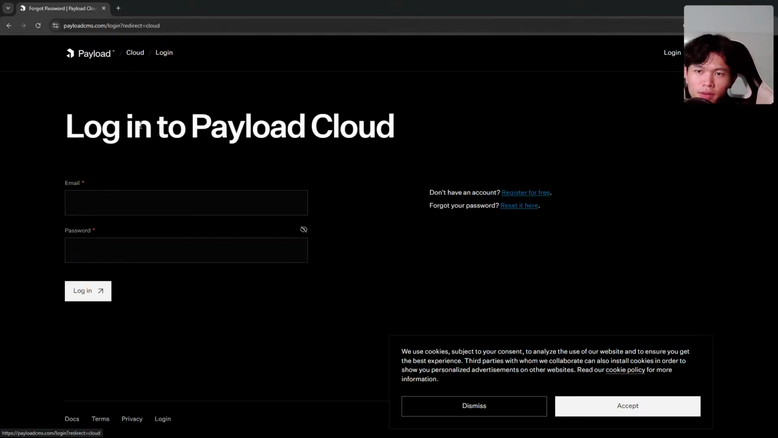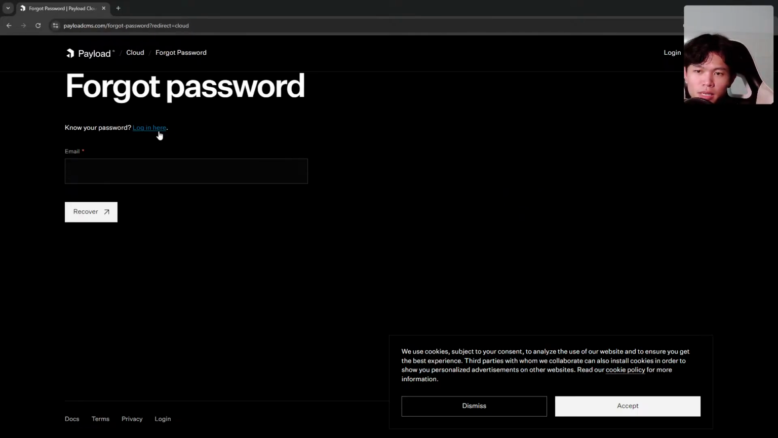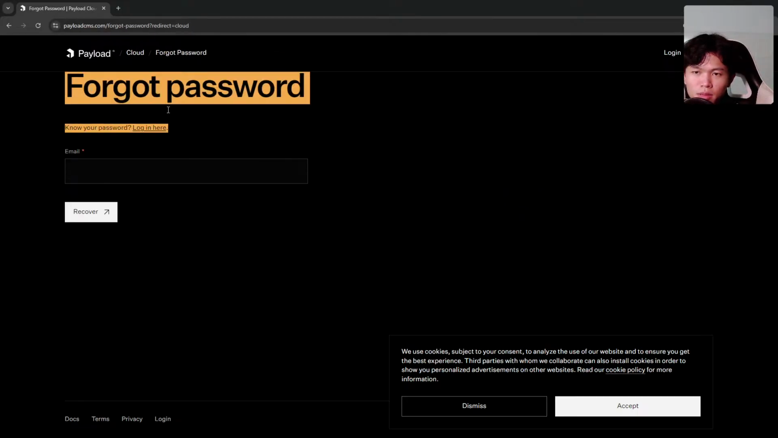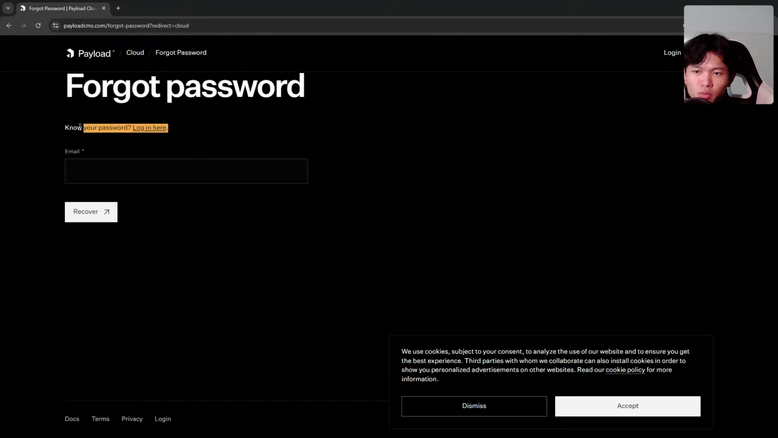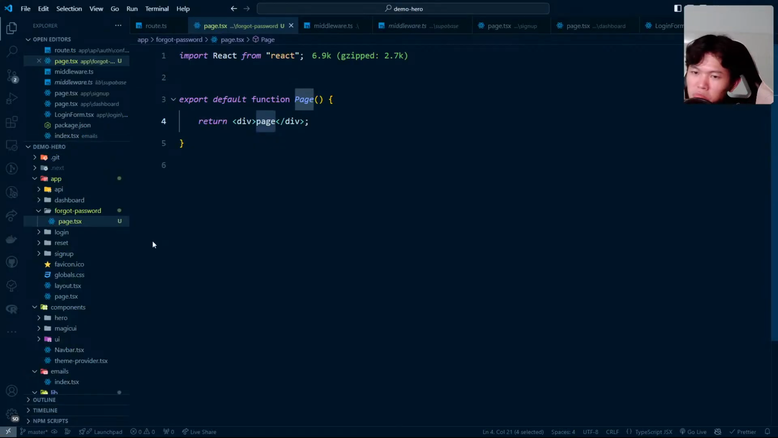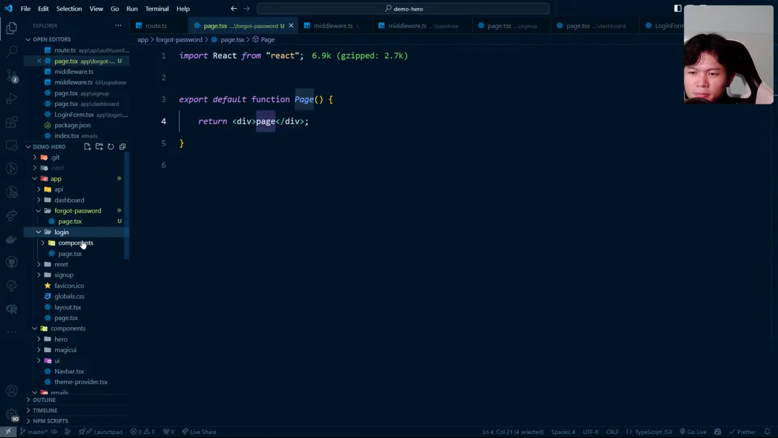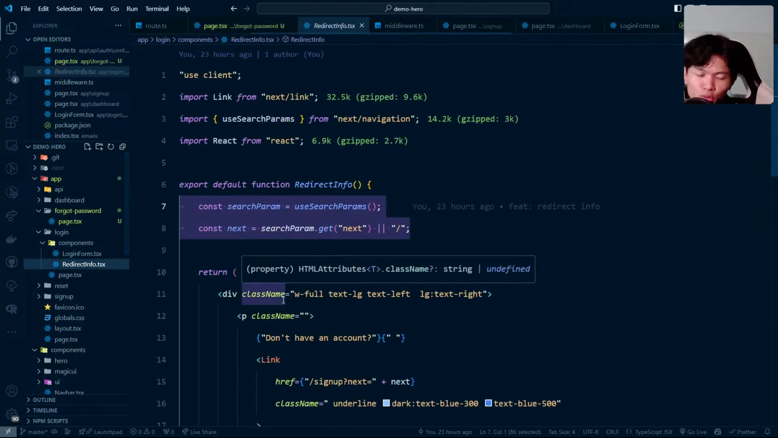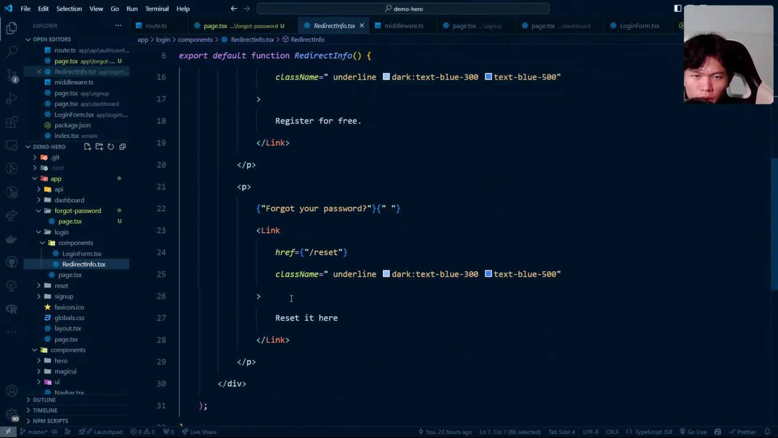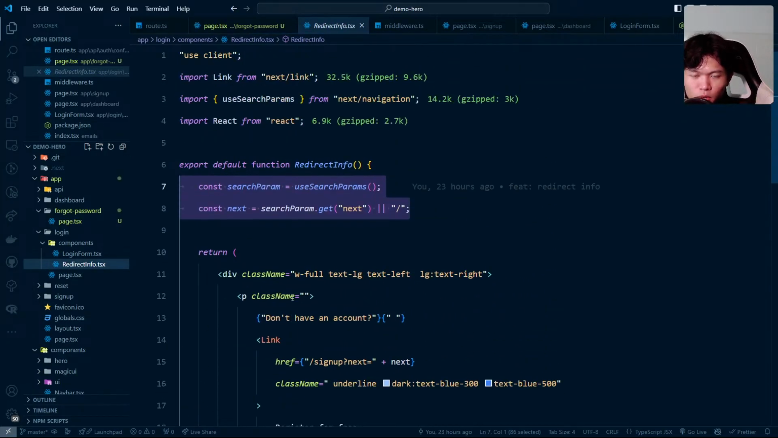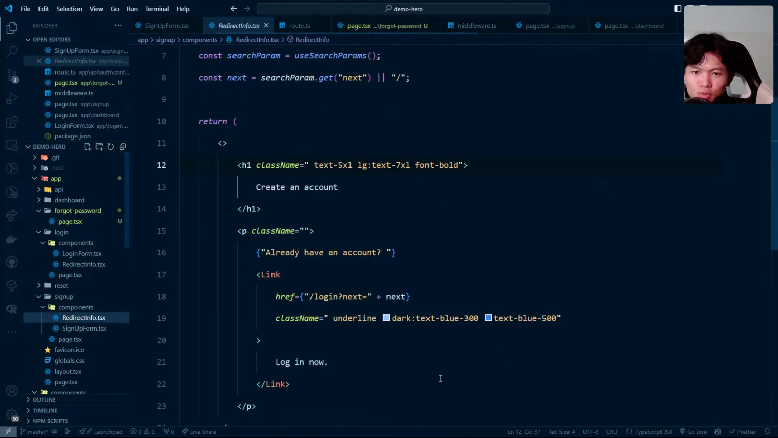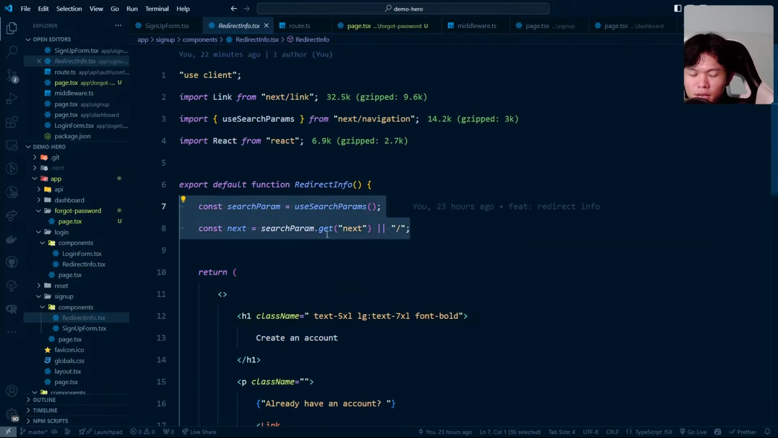Redirect from cloud. If I click here, it needs to be a search param. I'm gonna put this one in redirect info. Basically it's the same thing as login. I should create a reusable component though, like this is very duplicate. I have this redirect info in here, and my other redirect info in here as well, which does exactly the same thing, right here.